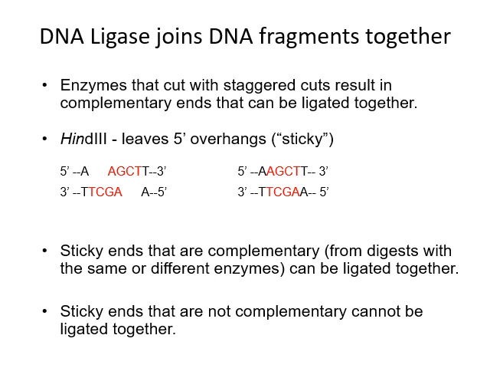And further, once we are cutting the double-stranded DNA molecule by this restriction nuclease, we should have another enzyme to join the DNA fragments together. With the use of the restriction endonuclease we are cutting the specific gene of interest of human and also a specific gene of the vector. And finally, we have to join it together. That is done with DNA ligase enzyme. So the enzyme that cuts with staggered cuts results in complementary ends that can be ligated together.